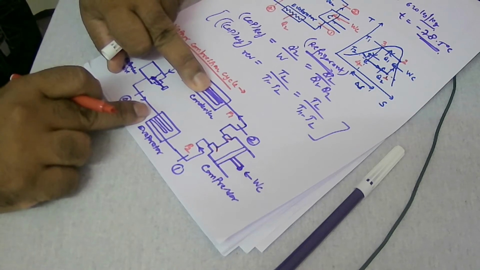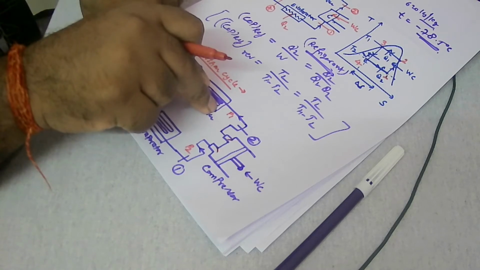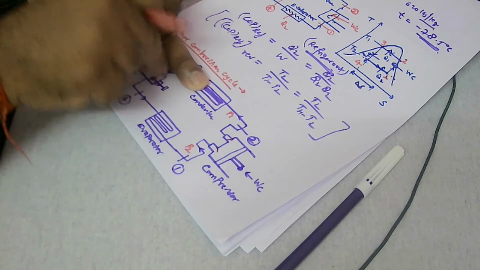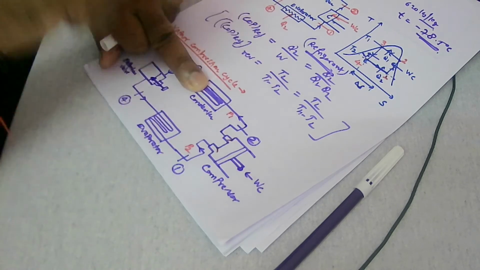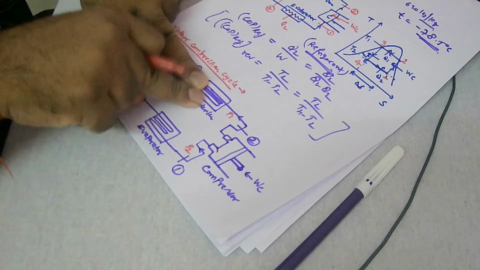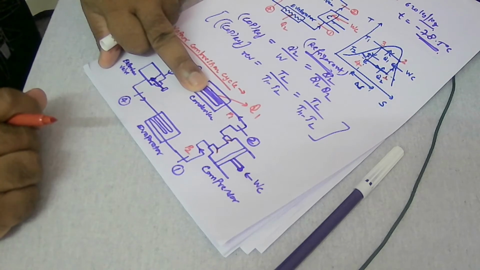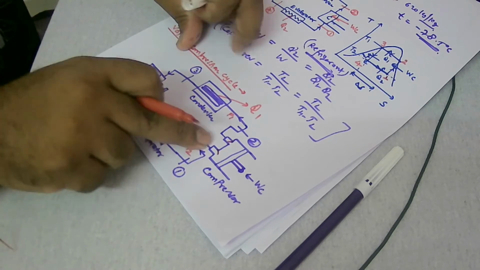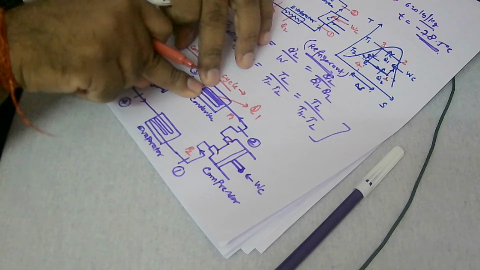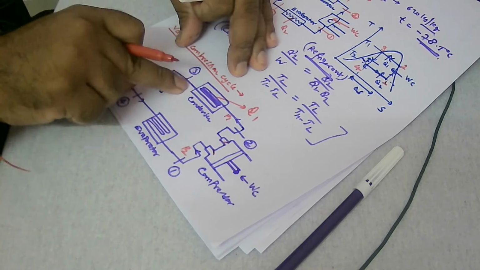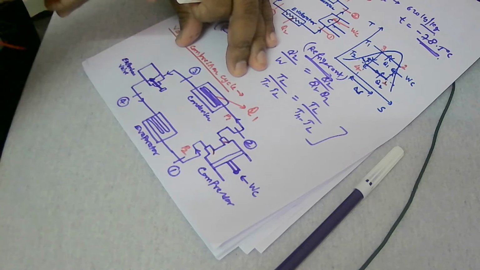What will the condenser do? Actually, we need cooling, so we don't want any high temperature working fluid to come inside the evaporator. So we need to reduce the temperature. For that purpose we have the condenser, where heat is getting rejected. Heat is rejected from here, that is Q1 in the condenser. When the vapor enters the condenser, it condenses and becomes liquid here. Now the saturated liquid gets into the throttle valve and goes through the throttling process.